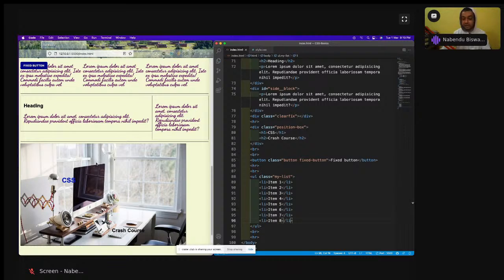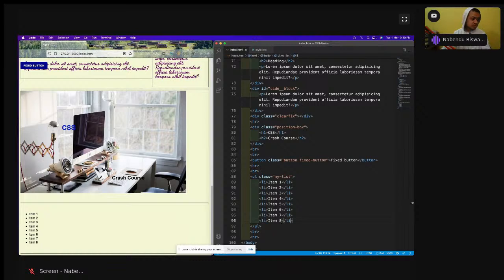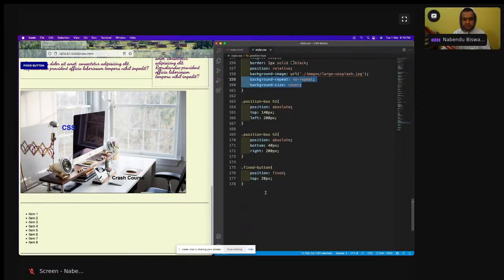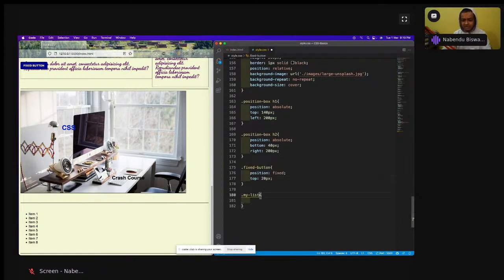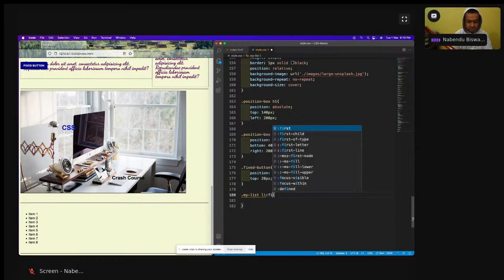What we are learning right now is something known as pseudo elements. So what are pseudo elements in CSS? See this, my list. I'm going to select my list, the ul, and I can select the first element. How do I select the first element? Like my list, and then li and first